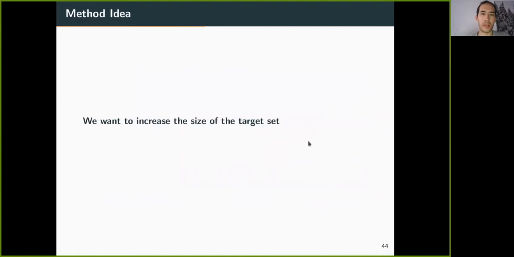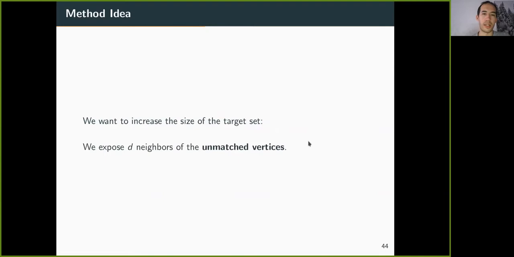Okay, so to improve upon this, we want to increase the size of the target set. And the way we do this is we expose neighbors of the unmatched vertices and add their matched partners to the target set.